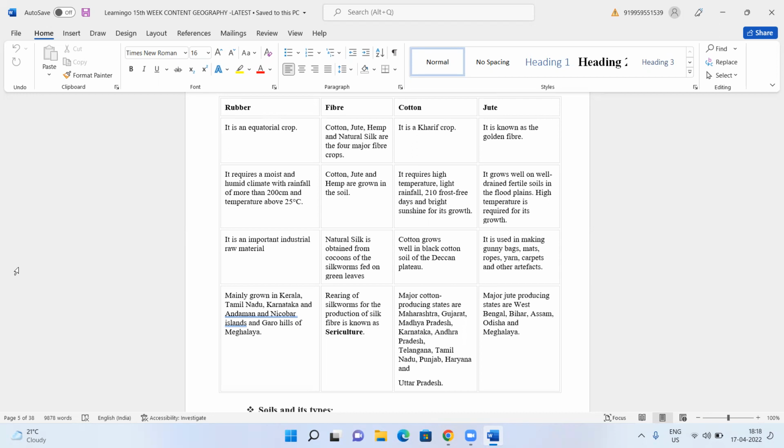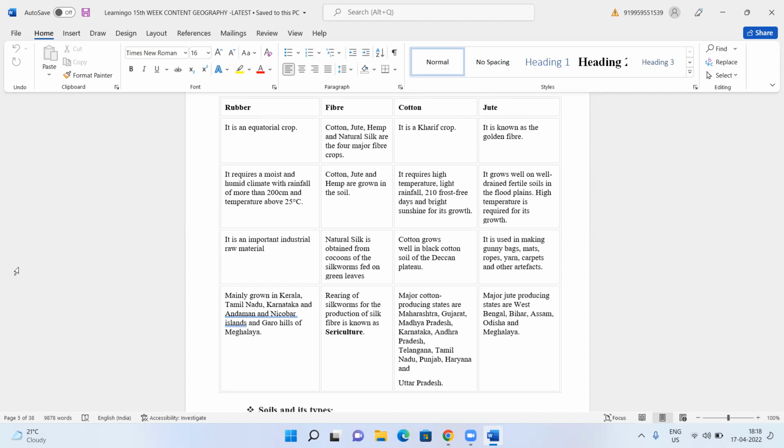By the way, what do you mean by frost? Frost is that small ice-like thing which will occur. Sometimes you can't find anything, there is fog and all that, there is no clarity, vision will not be there. That type of climatic condition is not suitable for crops. If it comes, that crop will get spoiled.